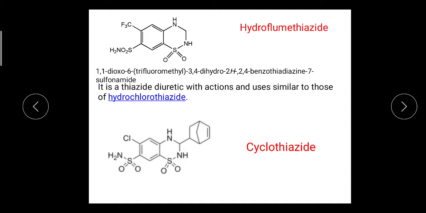And this is also a drug similar to hydrochlorothiazide: cyclothiazide. A cyclic ring is present at the third position, so it is cyclothiazide. Its mechanism of action and uses are similar to hydrochlorothiazide. So this is about the drugs used as thiazide diuretics.